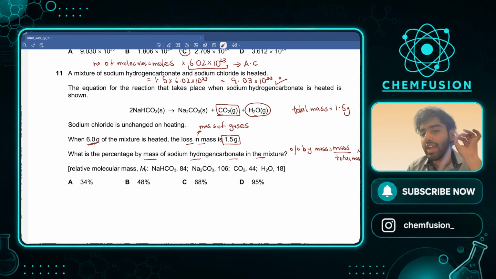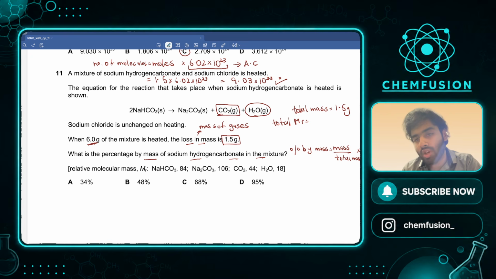Our goal now is to calculate the mass of sodium hydrogen carbonate. How do we know? We know the mass of these two combined is 1.5. So what are going to be the moles of these two combined? Because masses भी combined given है, तो moles भी combined निकालने पड़ेंगे. What is the total mass? 1.5. What is the total MR? Carbon is 12, 2 into 16 for these oxygens, 2 into 1 for the hydrogens plus 16 for this oxygen gives you 32 plus 12 plus 2 plus 16. It gives you 44, 46, 62. 62 is the MR, right?